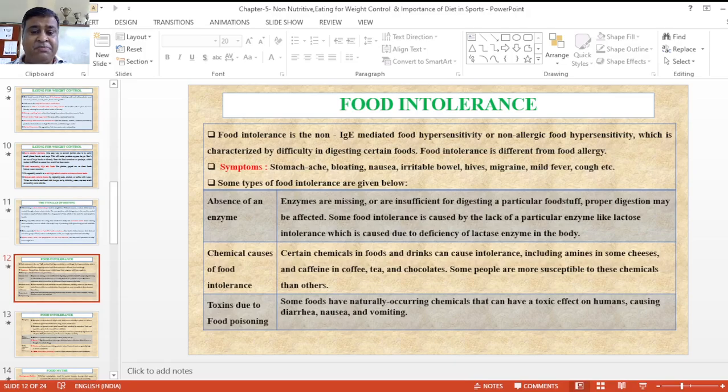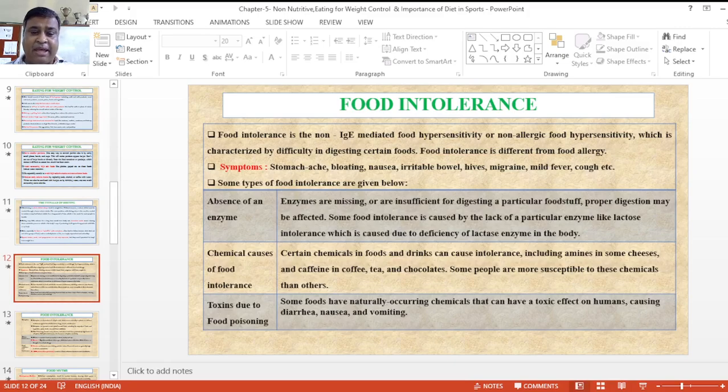What are the symptoms? If food intolerance occurs, what will happen? Stomach aches, bloating, nausea, irritable bowel, different types of migraines, mild fevers, and sometimes cough can also occur. Now what are the types of food intolerance given below? The absence of enzymes or missing enzymes leads to insufficient digestion of particular foods, and proper digestion may be affected. Some food intolerances are caused by the lack of particular enzymes, like lactose intolerance and galactose intolerance, which are caused by deficiency of the lactose enzyme in our body.